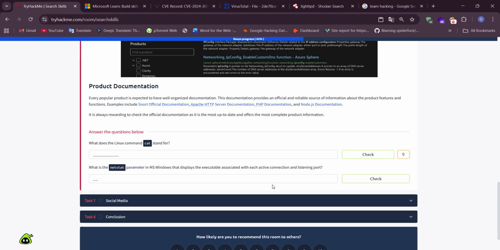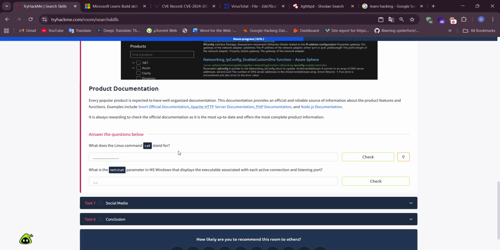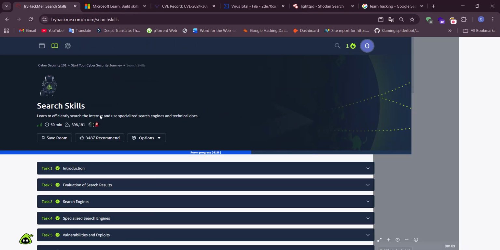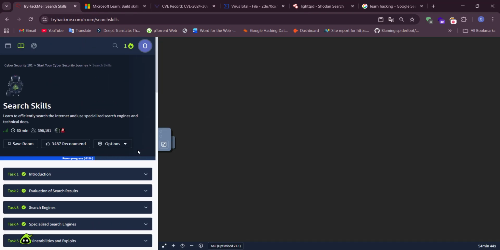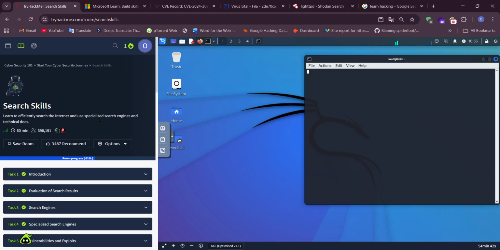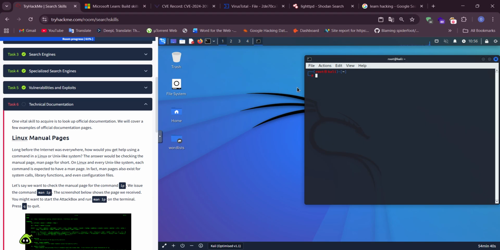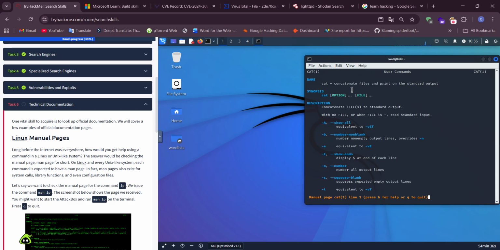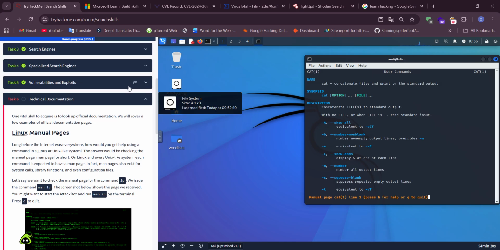Okay, product documentation. What does the Linux command cat stand for? And we use the Linux man cat. Concatenate files and print on the standard output. Okay.